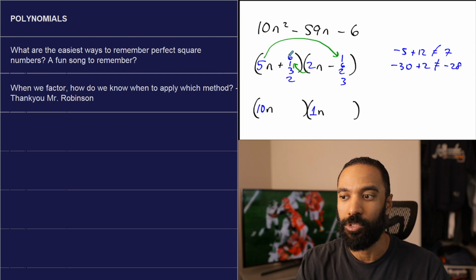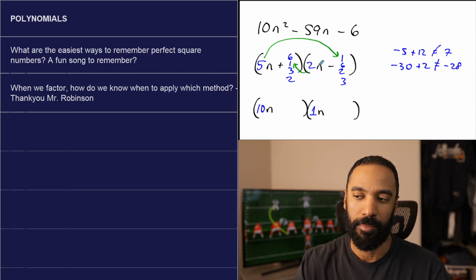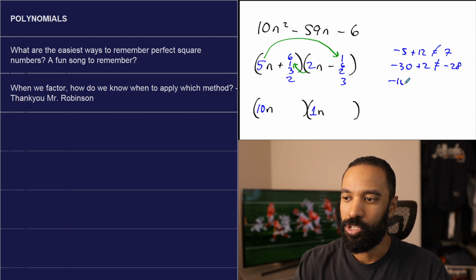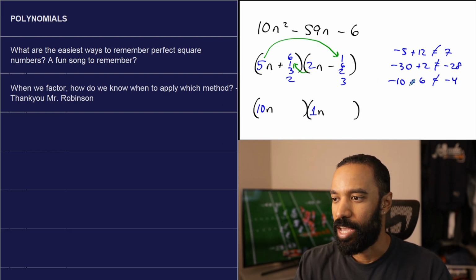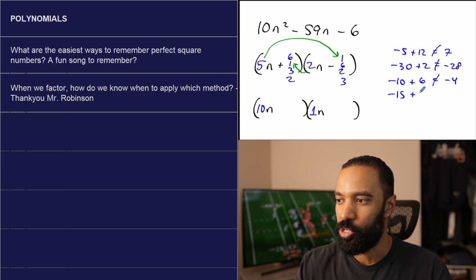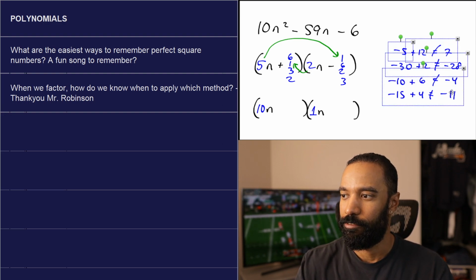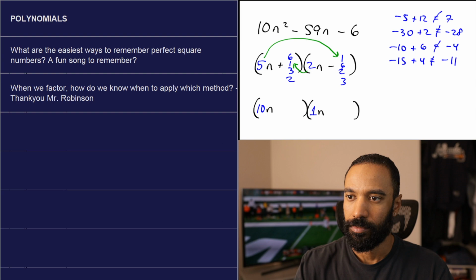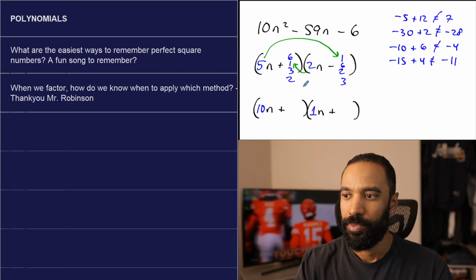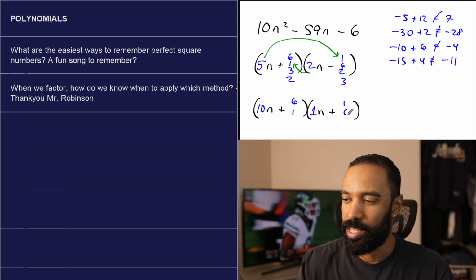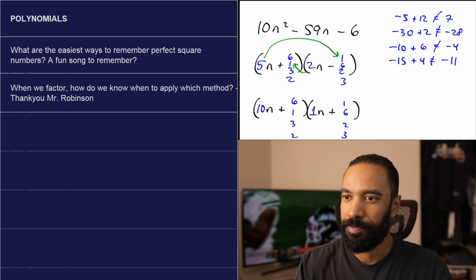But keep in mind, notice how switching the 6 and 1 drastically changed the result of what combined because of what it's multiplying by. 5 times negative 2, 2 times 3. 5 times negative 3, 2 times 2. Okay, none of those gave me negative 59, or positive 59. Let's try with 10 and 1. Let's try 6 and 1, 1 and 6, 3 and 2, 2 and 3. I'm sorry, one of these needs to be a minus.